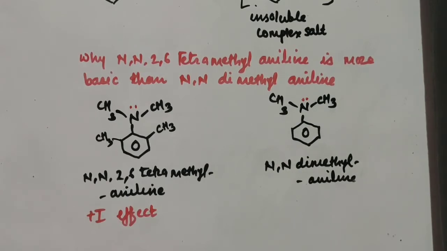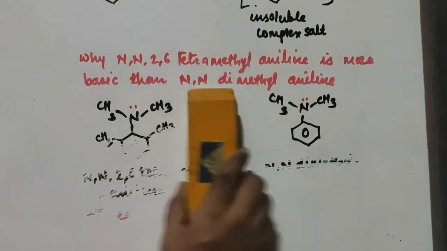Then one more question given in your textbook, that is: convert 3-methyl aniline into 3-nitrotoluene. I'll write the question first.